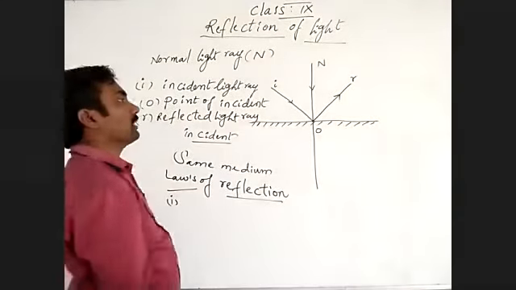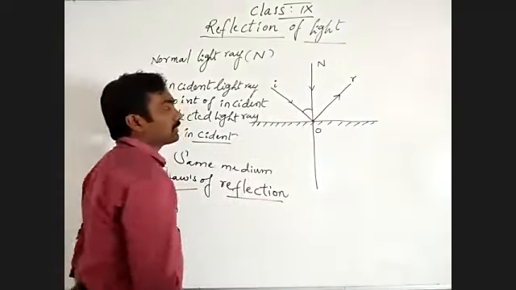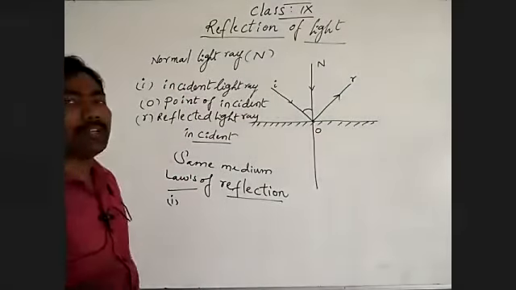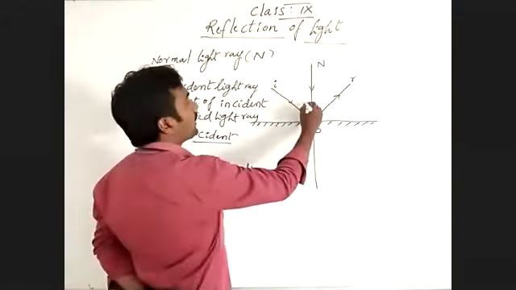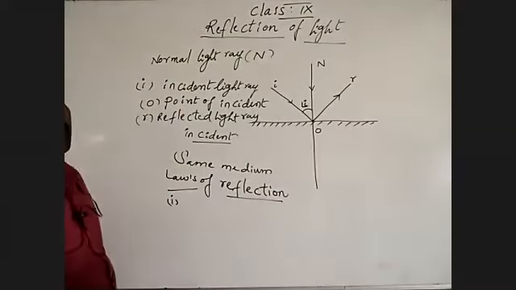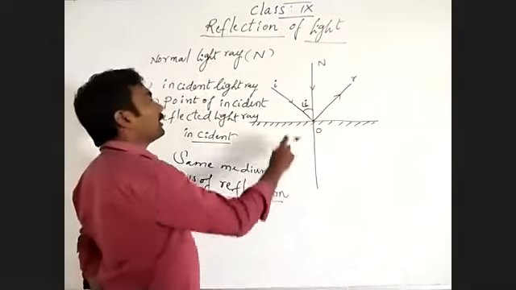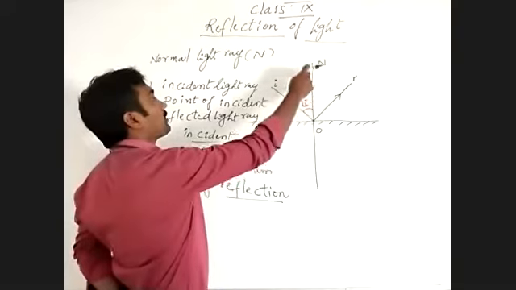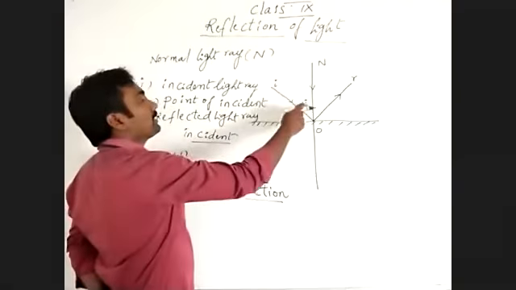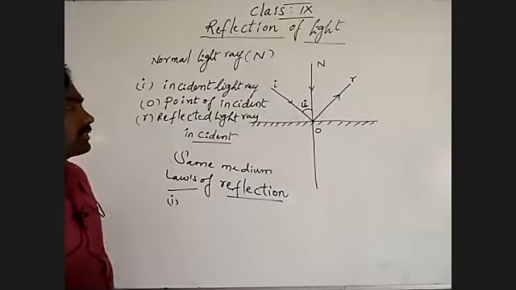The incident light ray makes an angle with the normal. That angle we call the angle of incident. The angle between the incident light ray and the normal is known as the angle of incident.